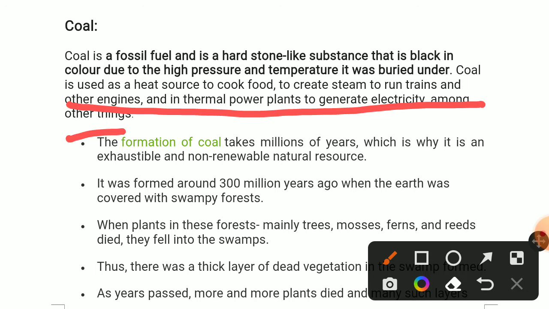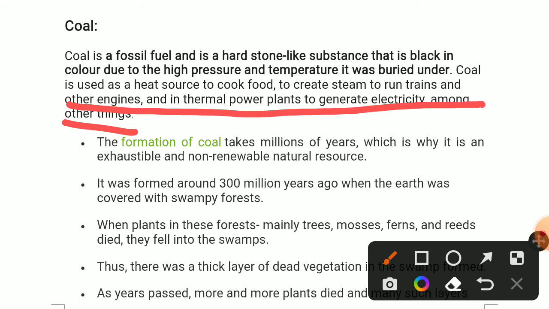As I told, coal is a fossil fuel. A fossil fuel is a fuel in solid form that is buried under the earth. Coal is hard as stone, black in color, and porous. Due to high temperature and absence of air, under the earth, coal is formed. This coal formation process is known as carbonization.